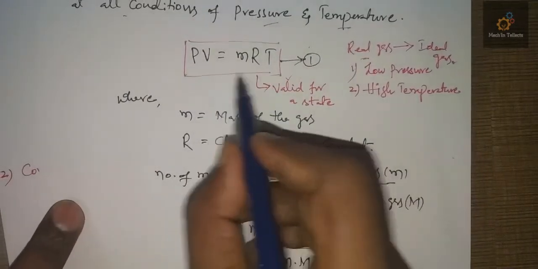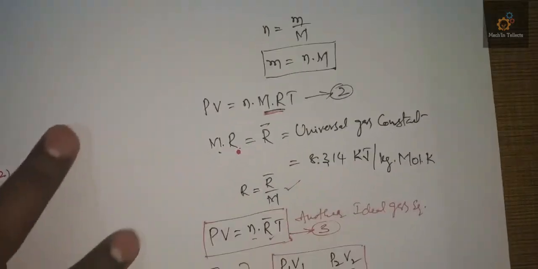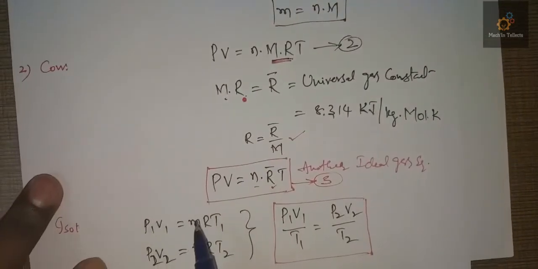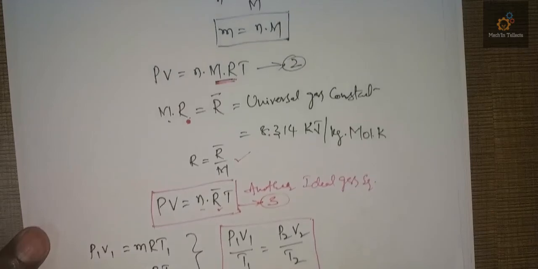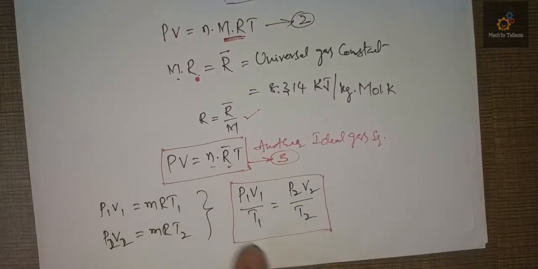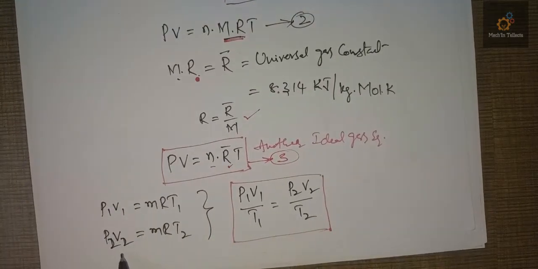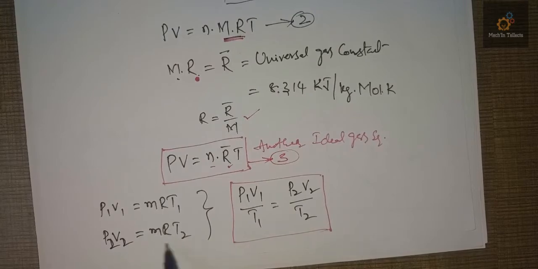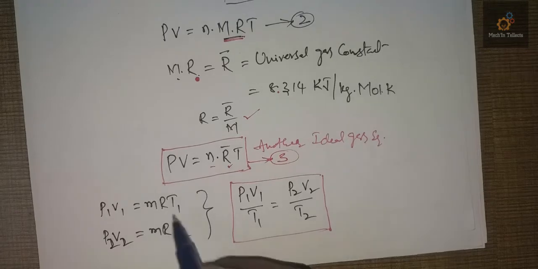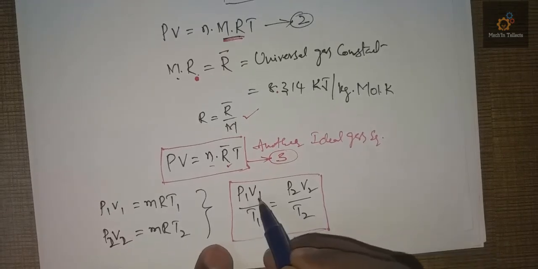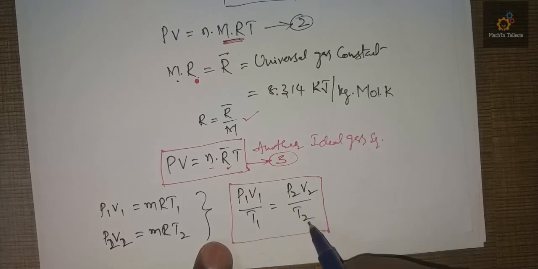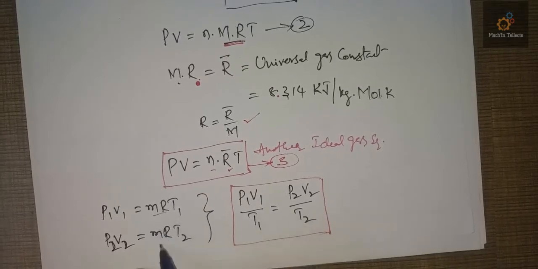For the ideal gas equation at state 1, we take P1 V1 is equal to mRT1, and at state 2, P2 V2 is equal to mRT2. From these two equations we can write the ideal gas equation like this: P1 V1 by T1 is equal to P2 V2 by T2, because m and R are constants.